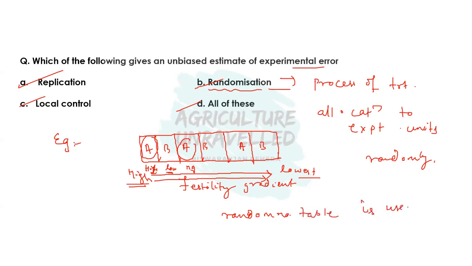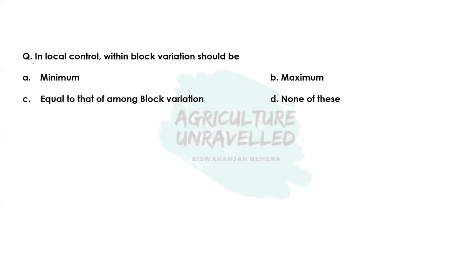So what is a random number table and how we should arrange the treatments randomly on the experimental units, that we will discuss in the subsequent classes, when we deal with various designs of experiment. Okay. So for now, just remember that randomization is a process of treatment allocation to experimental units randomly, and it is generally done to have an unbiased estimate of experimental error, and generally a random number table is used to allocate the treatments.